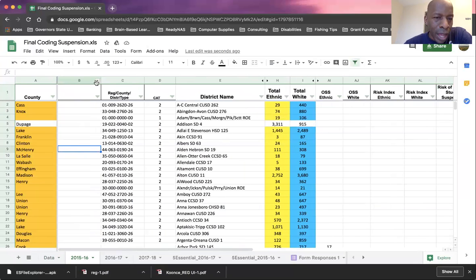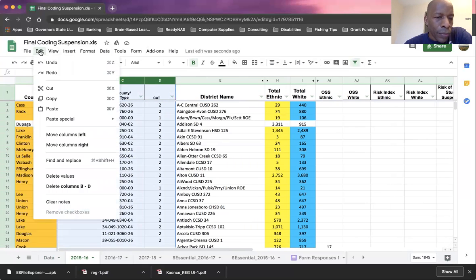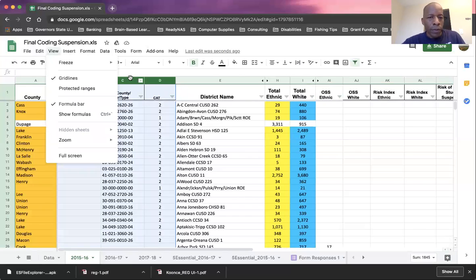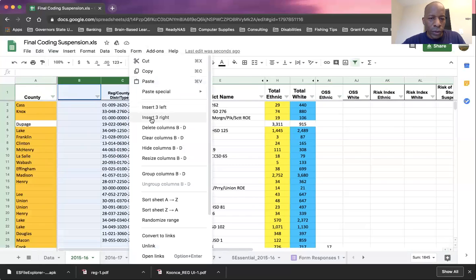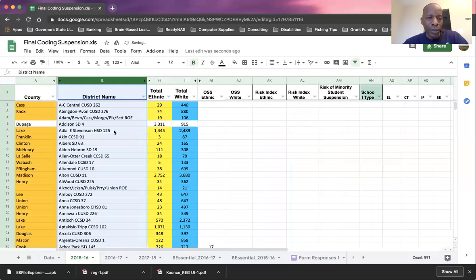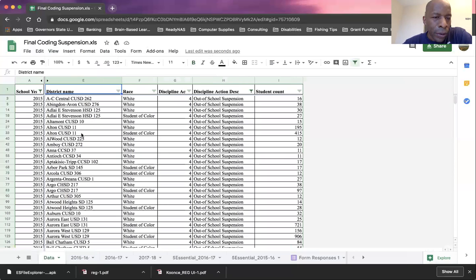We won't be using column B, C, or D, so I'm just going to hide these right now so that they're not an issue that we're going to provide challenges for you to review the data. So I'm just going to hide these columns here. Okay, so notice that they're also alphabetically coded here in this column. So my concern is to code the data here.